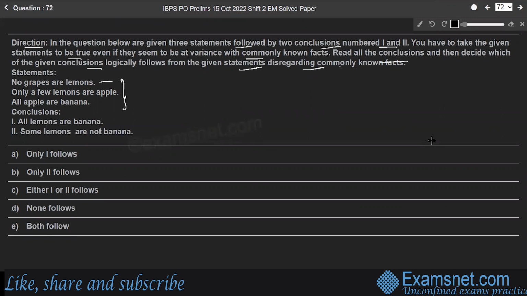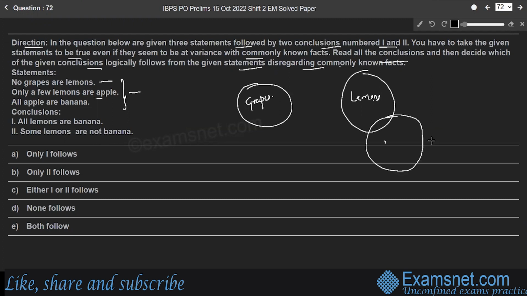No grapes are lemons. So that means there is a set of grapes and set of lemons. There is no direct relation between these two, right? No grapes are lemons. And the next one, only a few lemons are apple. So only a few portion of lemons are apples. That is, there is a set of apple. So only this portion is apple, right?